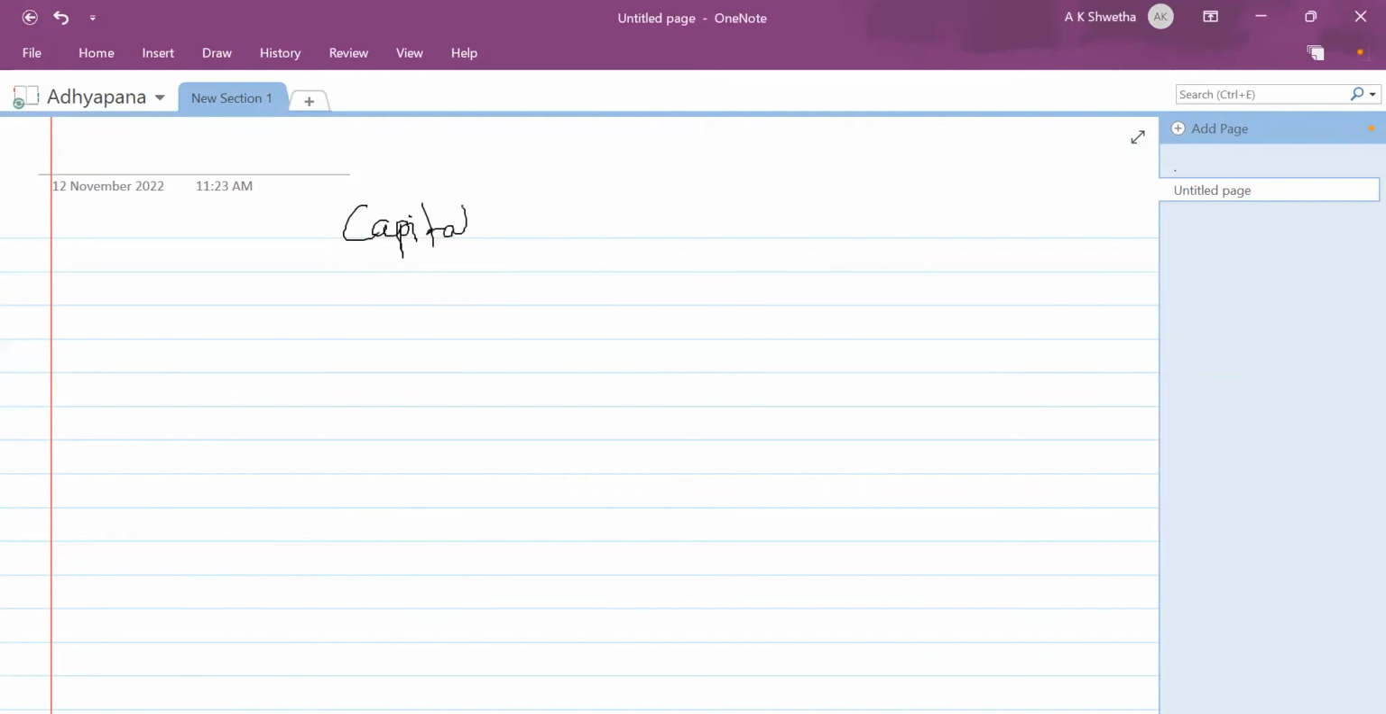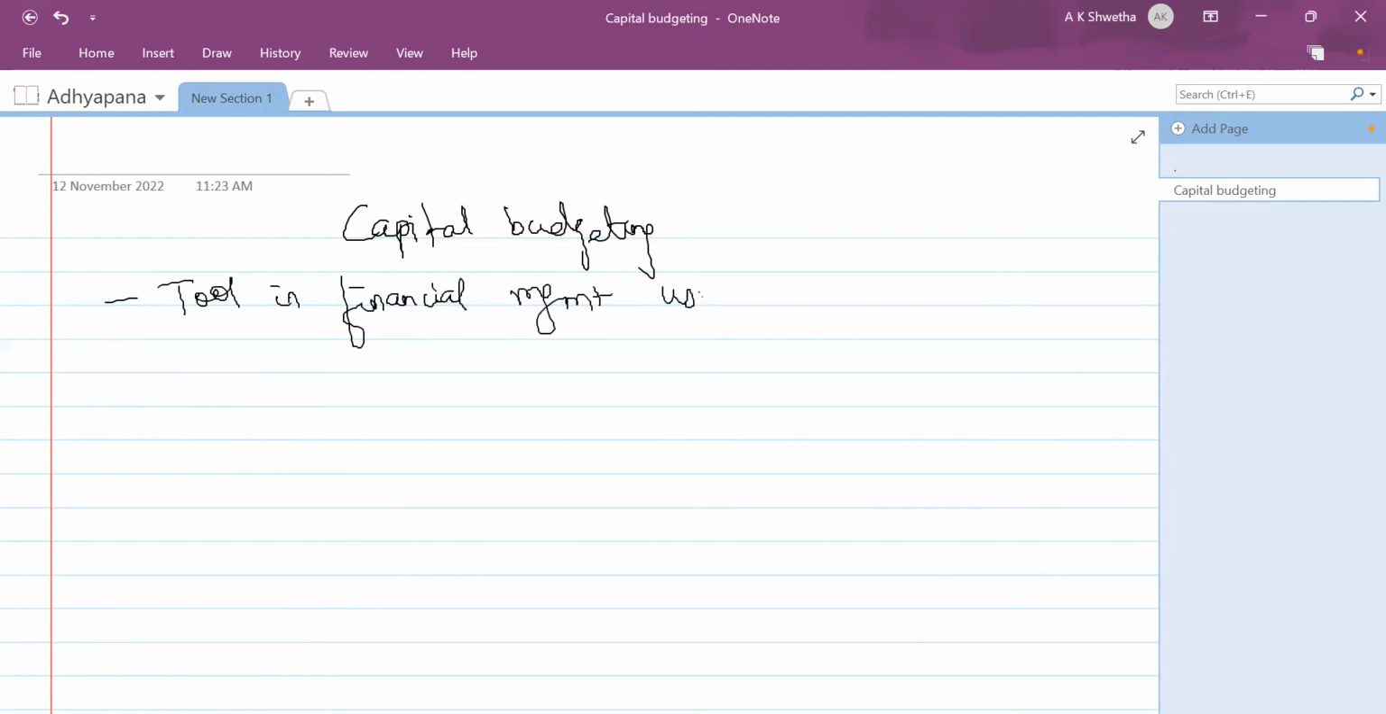Capital budgeting is a tool in financial management which is used for making long-term investment decisions.